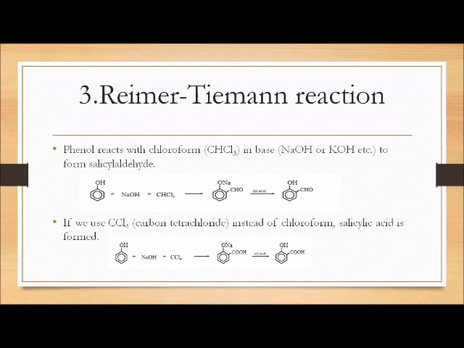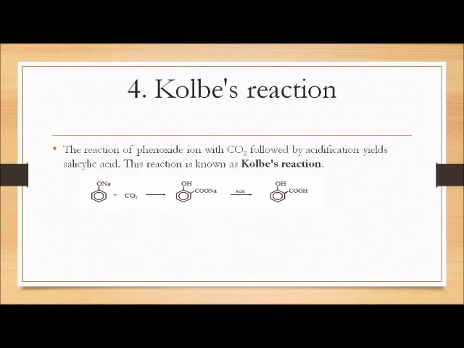Phenol reacts with chloroform in the presence of NaOH or KOH to form a compound that is salicylaldehyde. Phenol reacts with NaOH plus CHCl3. It will form a compound that is known as salicylaldehyde. But in the presence of CCl4 in place of chloroform, it will form salicylic acid. Kolbe reaction: the reaction of phenoxide ion with carbon dioxide followed by acidification will give salicylic acid, and this reaction is known as the Kolbe reaction.